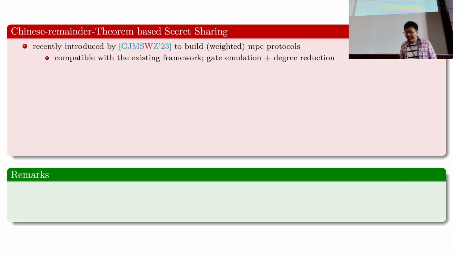For achieving this, we use a tool introduced by one of our recent works, which is how to use Chinese remaindering theorem-based secret sharing schemes to design MPC protocols.